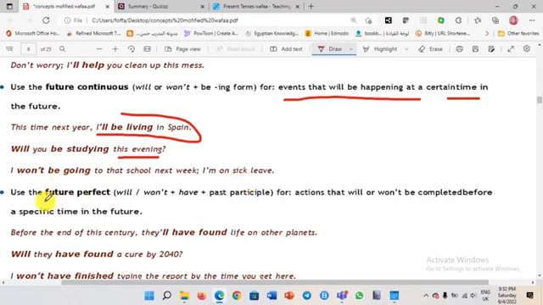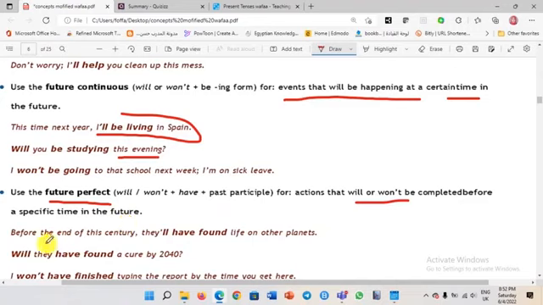When do we use the future perfect now? So this is not the future continuous. It's the future perfect. Oh, can we use the perfect to express the future? Yes, we can. Let's have a look at the form of the future perfect first. We use it with will or won't, plus have, plus past participle. Okay, when do we use it? For actions that will or won't, concentrate, that will or won't be completed before a specific time in the future. So it may or may not be completed before a certain time in the future.